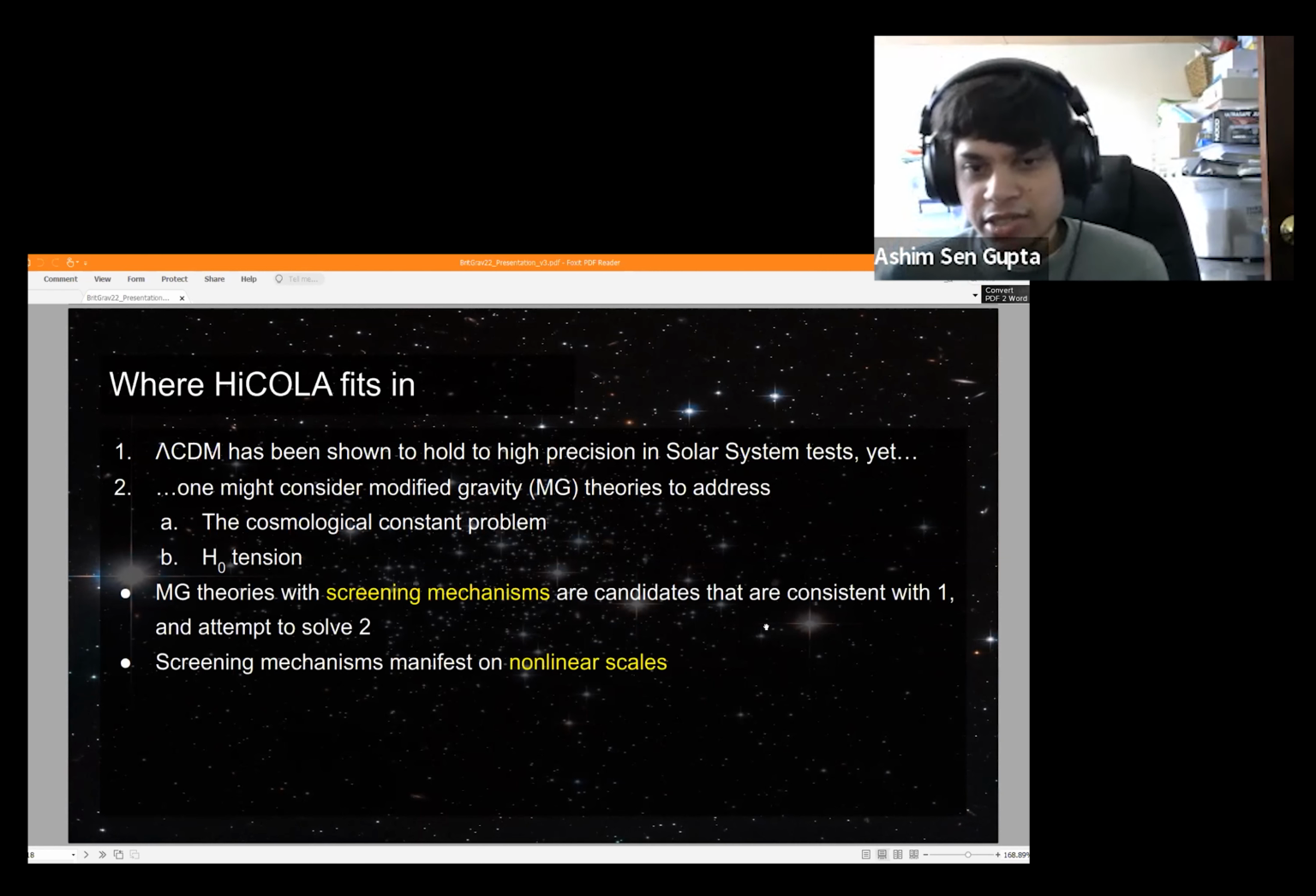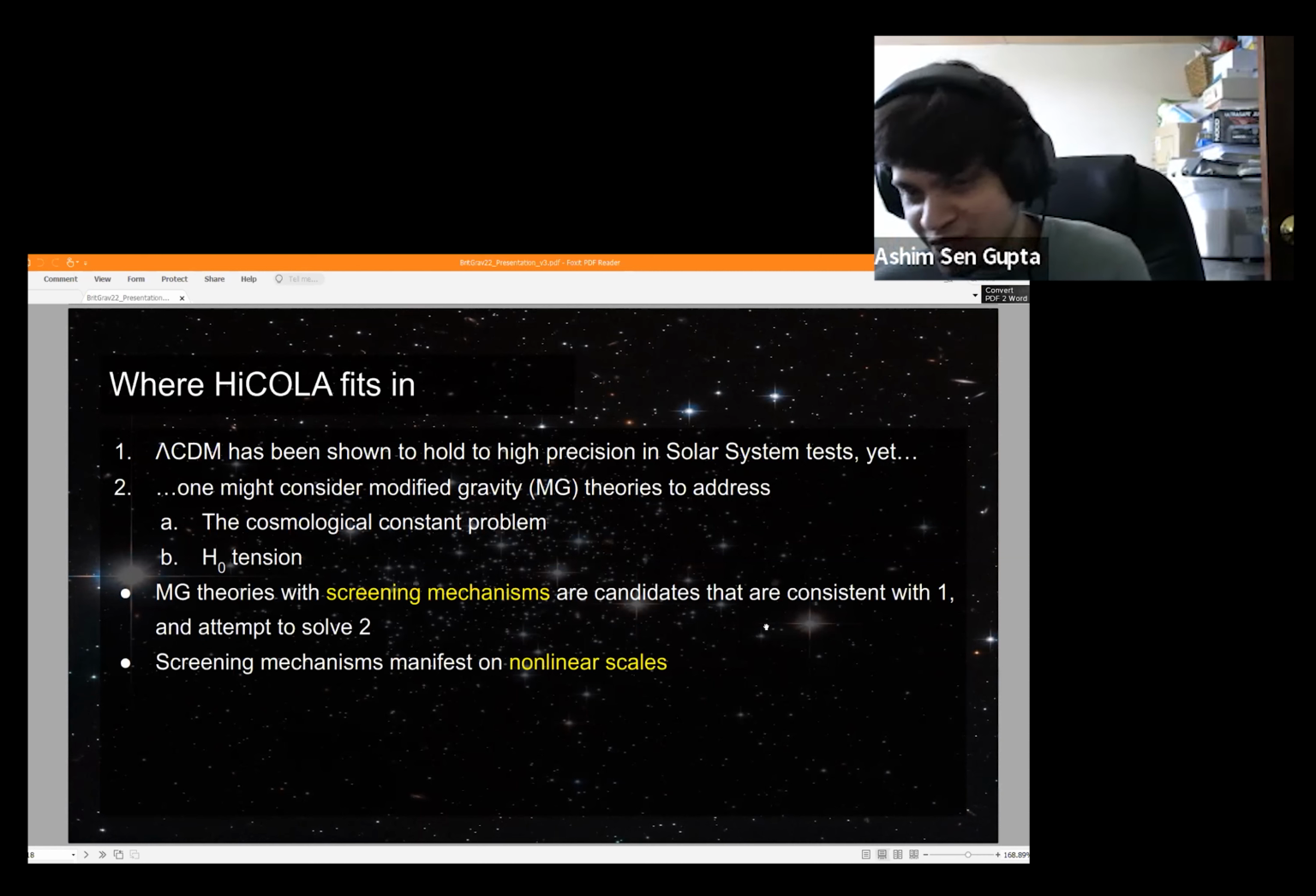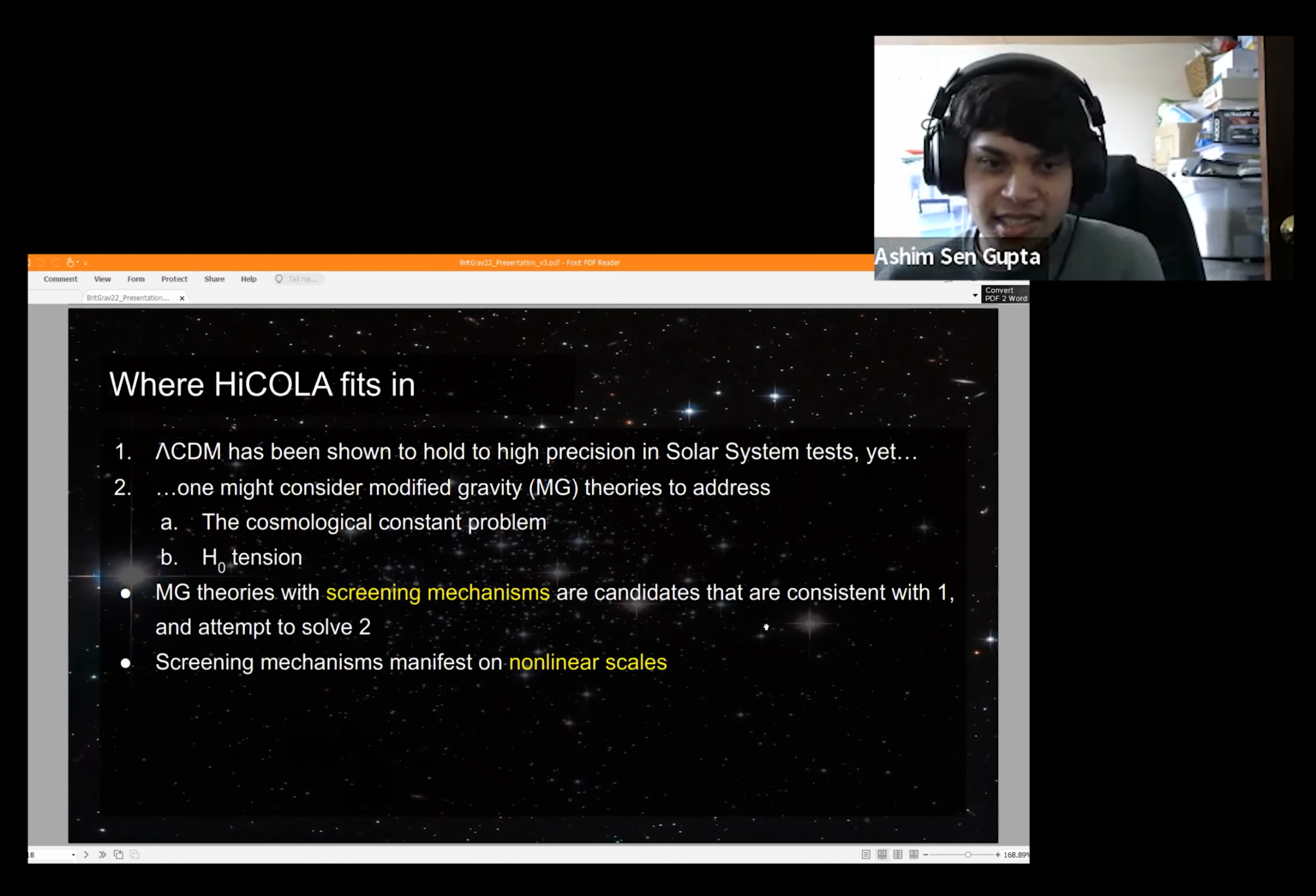So modified gravity theories with screening mechanisms, and they've just been mentioned in the previous talk, are candidates that are consistent with, say, point 1. So the screening mechanisms they possess pull their behavior back towards GR in regions like the solar system. So they're okay with point 1, but they have differences in behavior on other scales so that they can perhaps deal with point 2, shortcomings that lambda CDM can't.